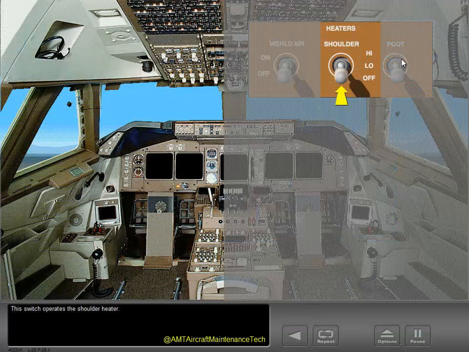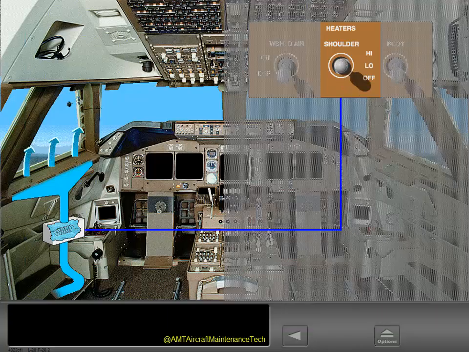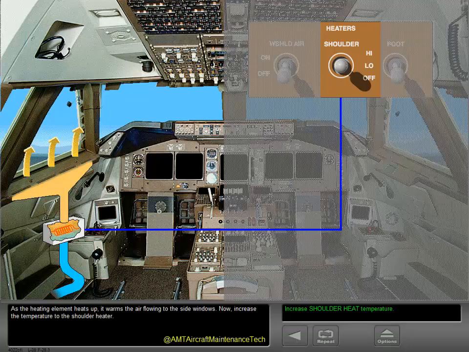This switch operates the shoulder heater. The control operates an electric heater in the side window's air supply. The heater works in the air only. Switch to low to see how the system works. As the heating element heats up, it warms the air flowing to the side windows.